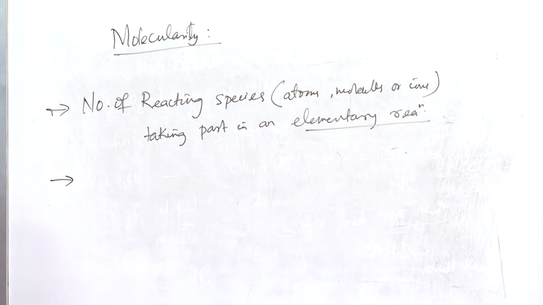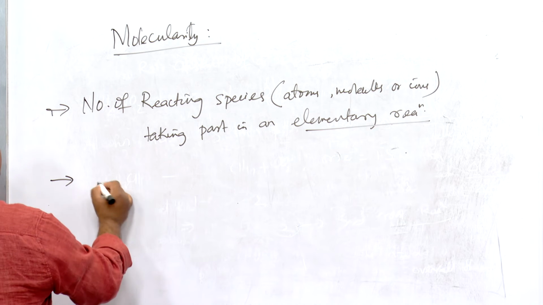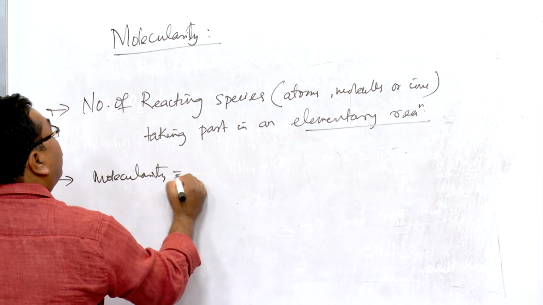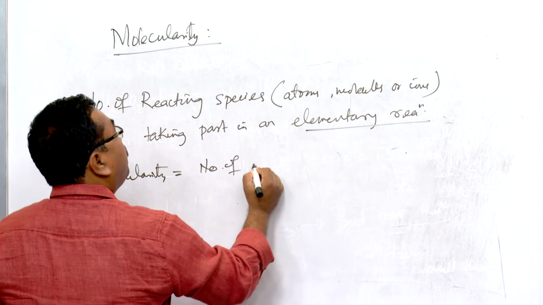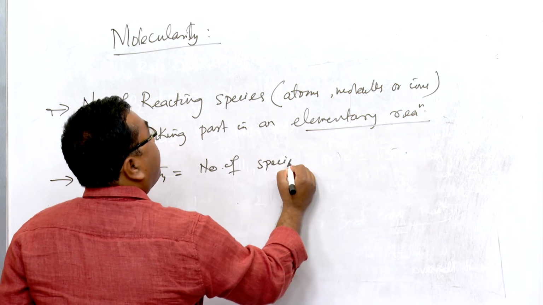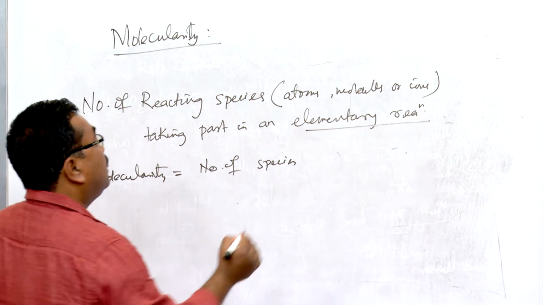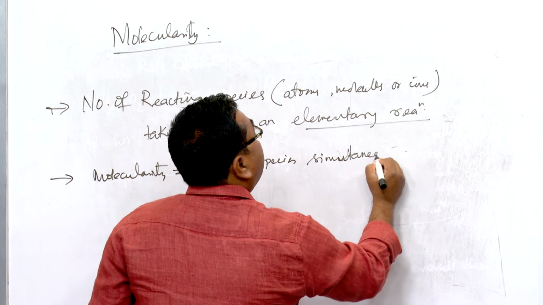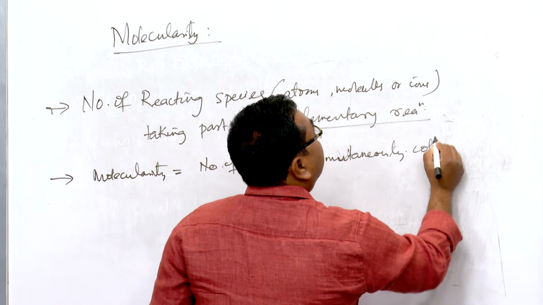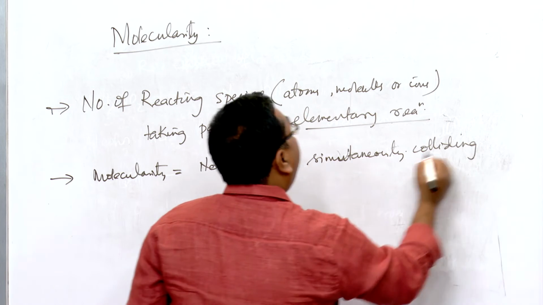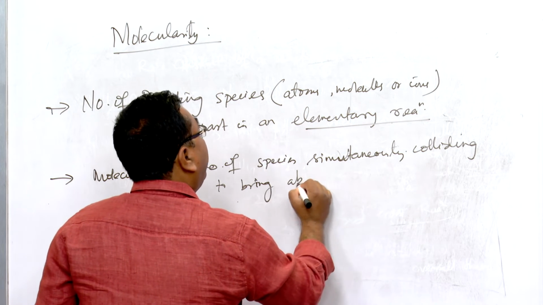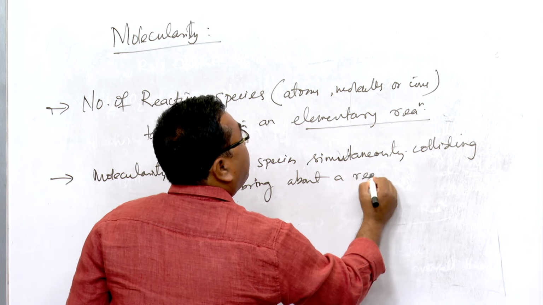So, again we can call it in this way also. Molecularity is equal to the number of reacting species, in fact, simultaneously colliding to bring about a reaction.